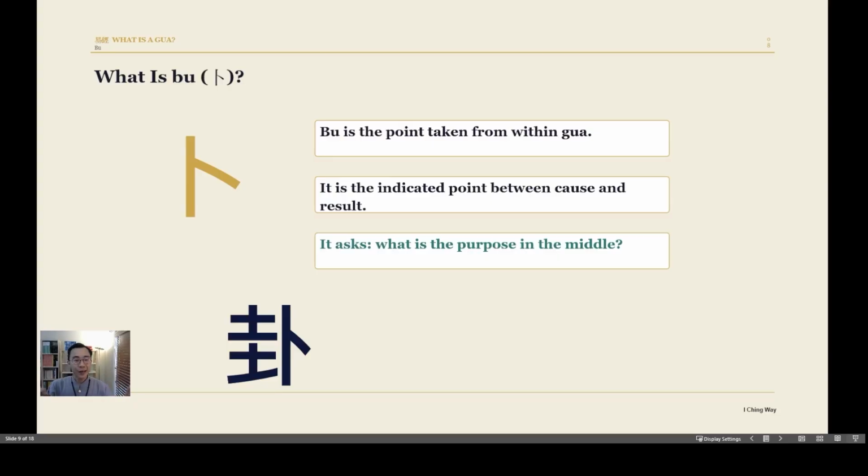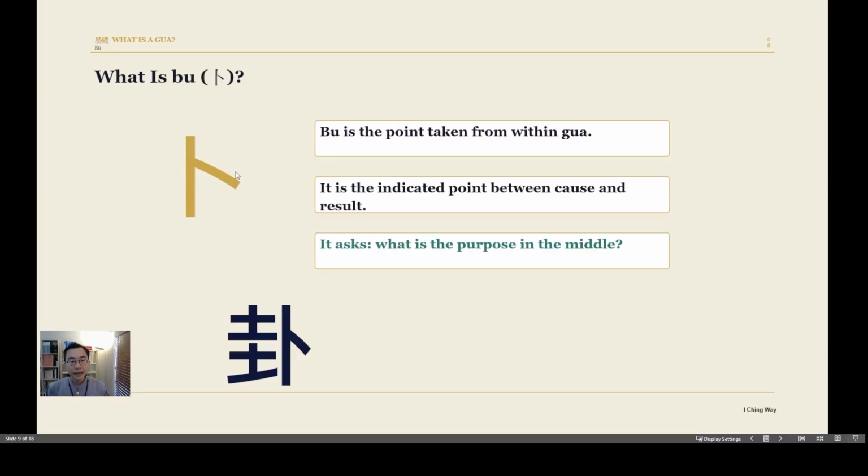We have two parties, we have a path, and we have a point. And the point indicates the purpose, event, human, anything. So that dot is here. So what is bu? Bu is from the guan, the trigram, this character. On the right hand side here is the bu. Because in Mandarin, we call divination bu guan. We have two words, bu guan. So what is bu? Bu is from the trigram. So the important part is, you see, we have a dot here.